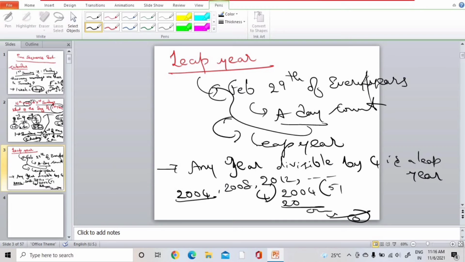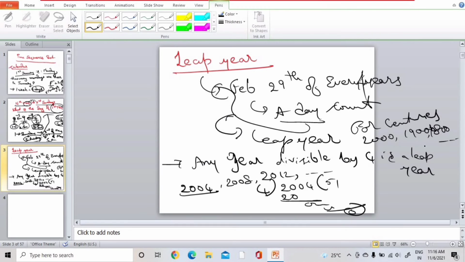And one more thing, for centuries like 2000, 1900, 1800, we should not divide by 4. For centuries we need to divide by 400.